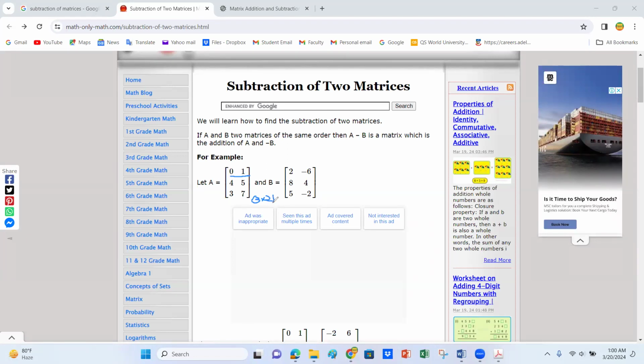The first and important thing for the subtraction of matrices is that both matrices have the same order. This is called the order: number of rows multiplied by number of columns.